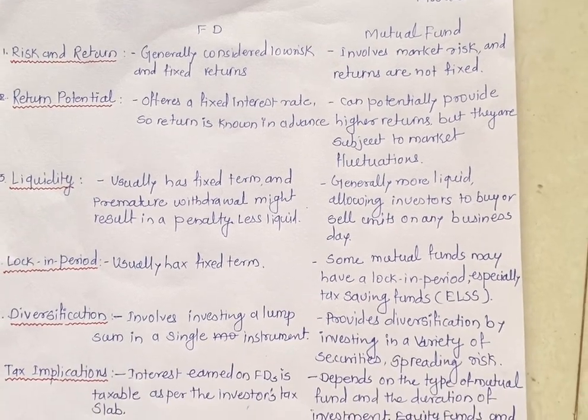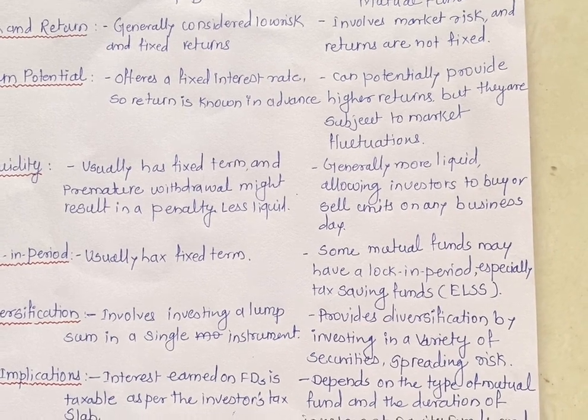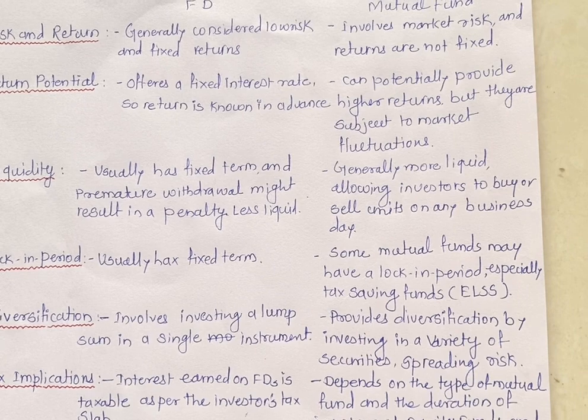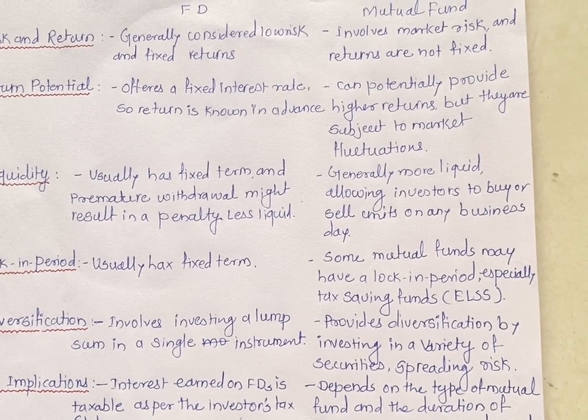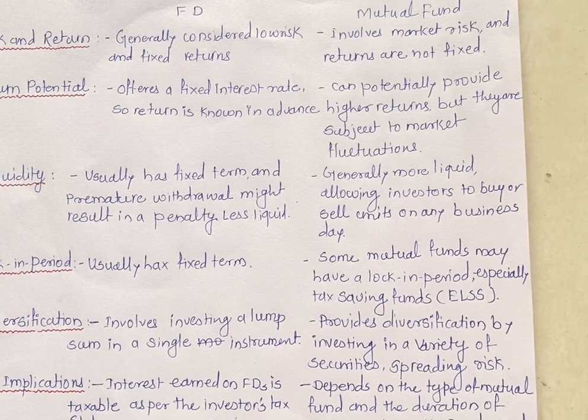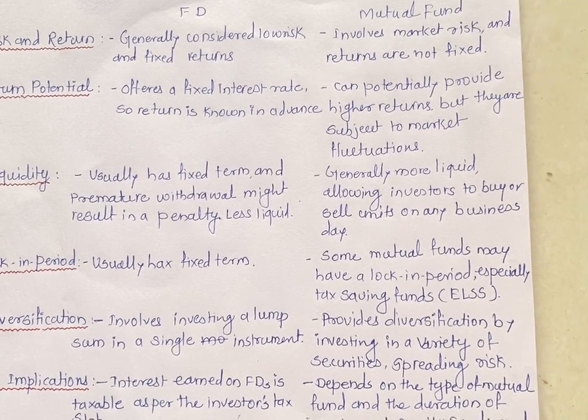The second point is return potential. FD offers a fixed interest rate, so return is known in advance. Mutual funds can potentially provide higher returns, but they are subject to market fluctuations.